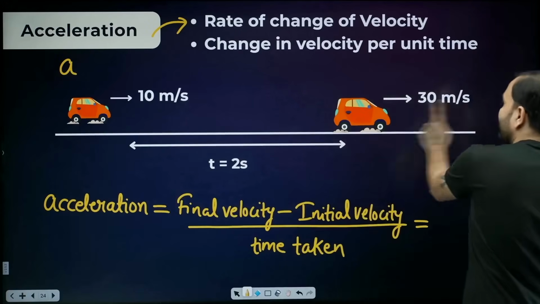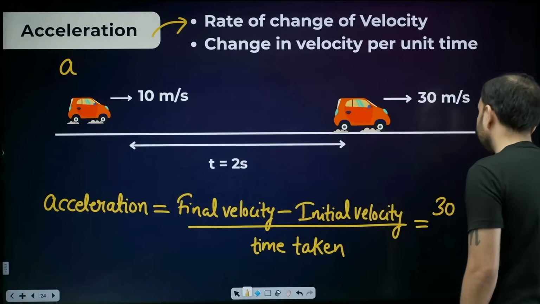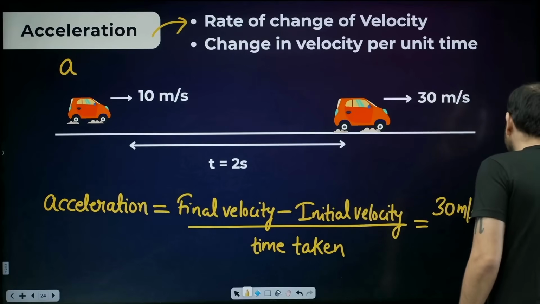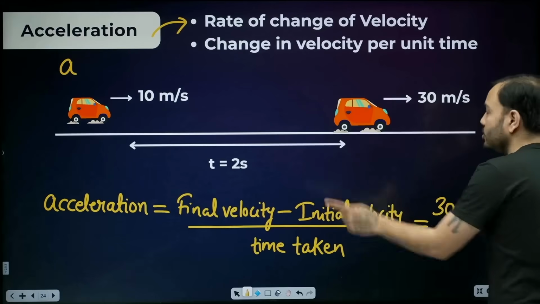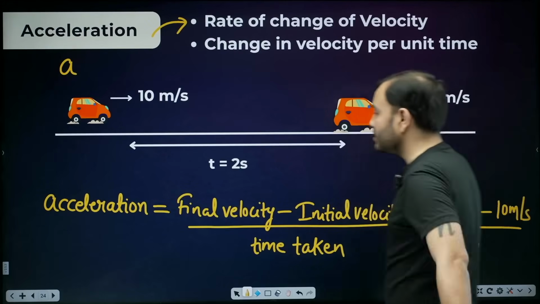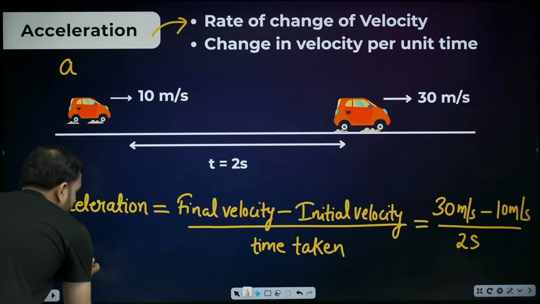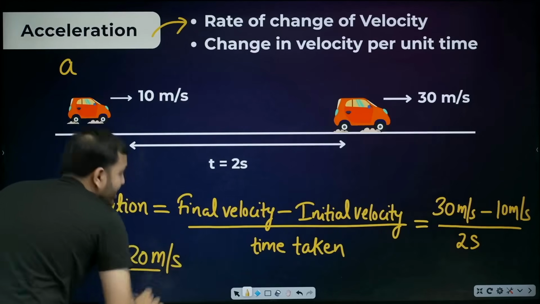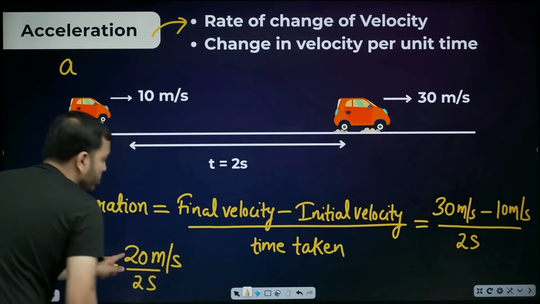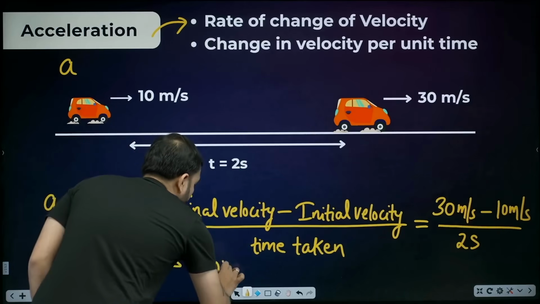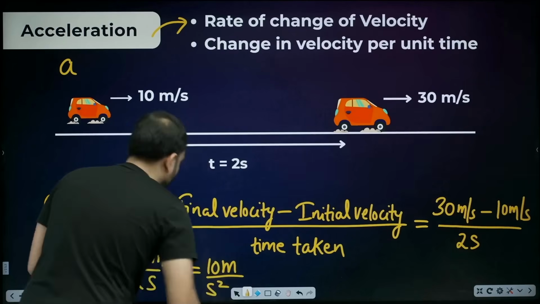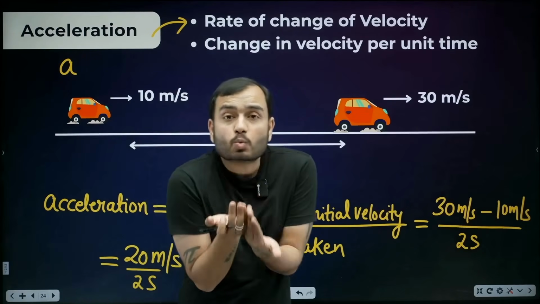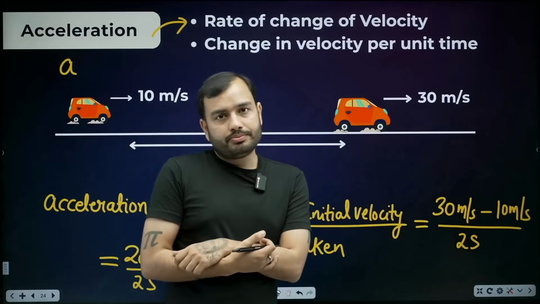What is the final velocity? 30 meter per second. What is the initial velocity? 10 meter per second. And what is the time below? 2 seconds. 30 minus 10, beta, how much is it? 20. What is written? Meter per second. What is the time below, beta? 2 seconds. 20 divided by 2 equals 10 meter per second square. This is its unit. Did you understand?